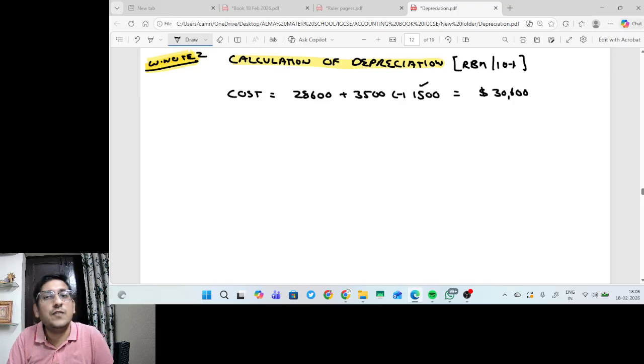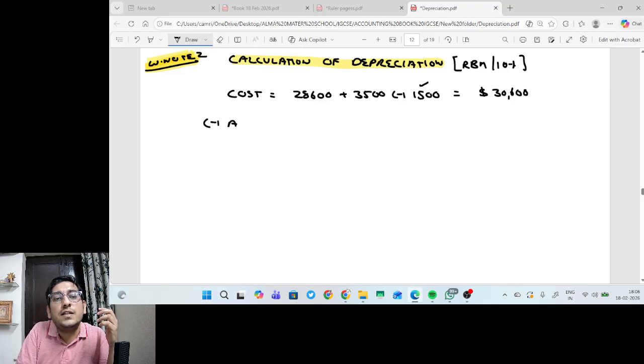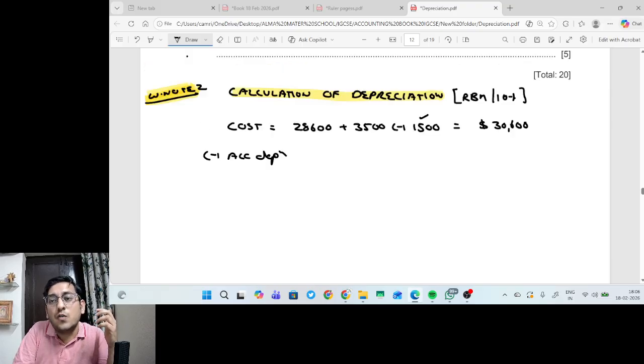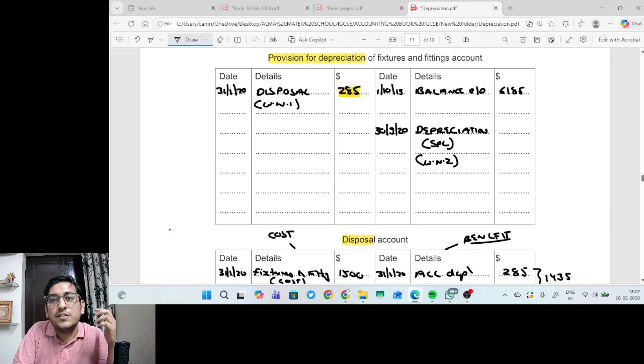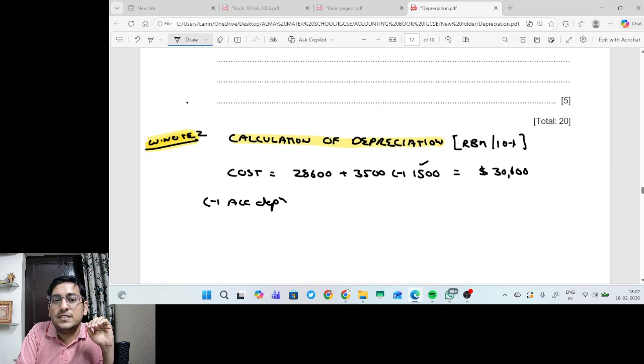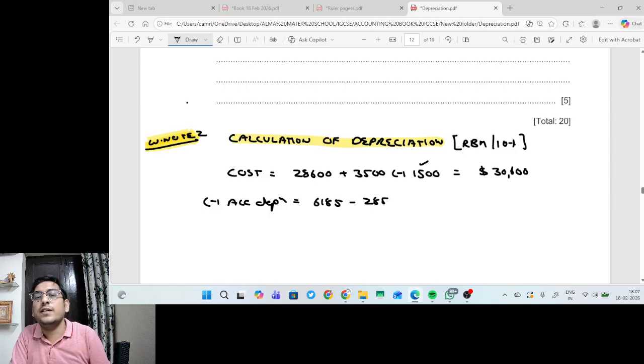If it were the SLM method, I would have charged depreciation on 30,600 only, but the method of depreciation is the reducing balance method. So for the reducing balance method, I have to reduce the balance of accumulated depreciation also. If you see the account, what is the balance left in accumulated depreciation? 6,185. From this balance we subtract the accumulated depreciation on disposal, because this asset has already been disposed of. So 6,185 minus 285. If you calculate, guys, the balance is 5,900.